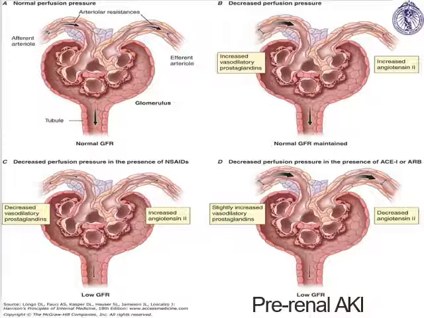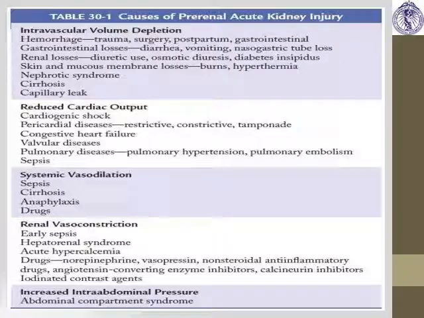And if this physiology is hampered, there will be slightly increased vasodilatory prostaglandins as well as decreased angiotensin 2. Angiotensin 2 acts on the efferent arteriole, and the prostaglandins act on the afferent arteriole, so that will lead to decreased perfusion pressure, ultimately leading to pre-renal AKI. Now, these are the various causes I already explained to you.